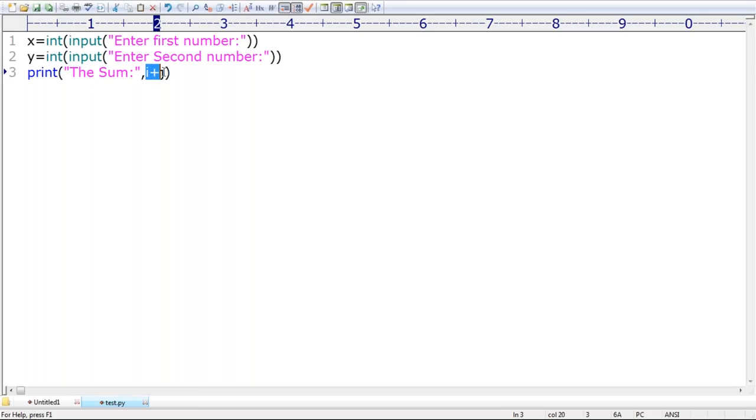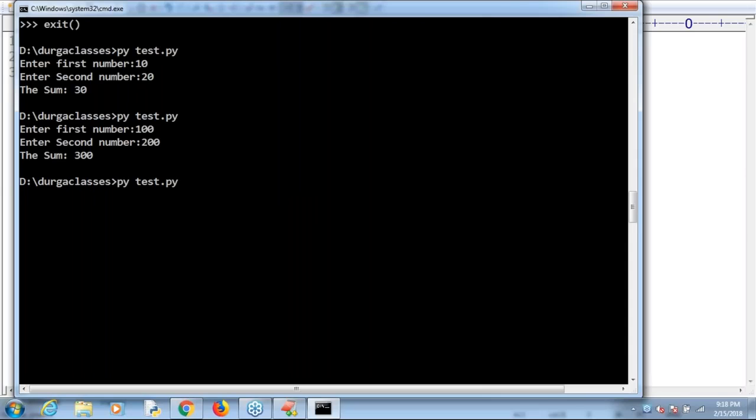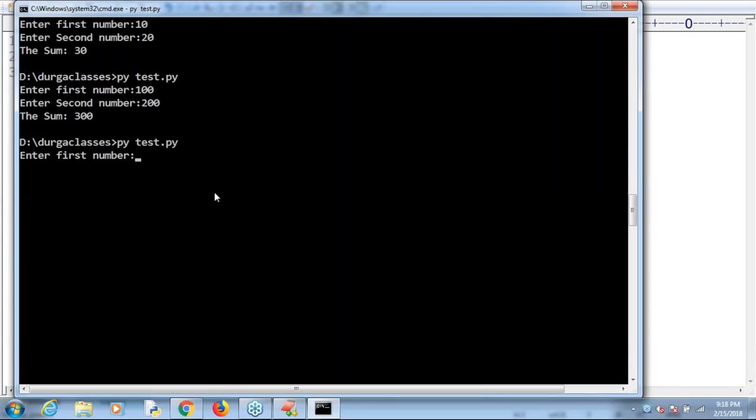The sum is, now I'm taking x plus y. The sum itself is nothing but x plus y. Is it valid or not? Yes. Enter first number 23, enter second number 32, then automatically the sum, which is 55, we are going to get. Clear, right? Are you able to understand?